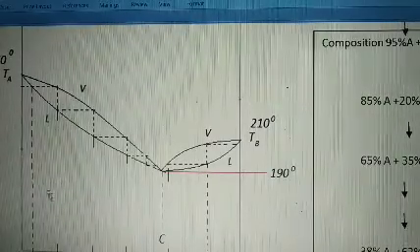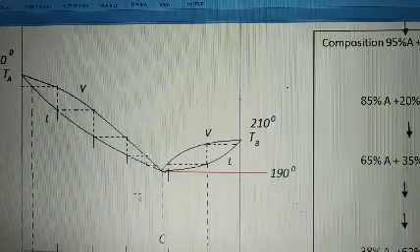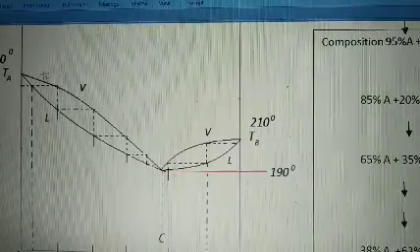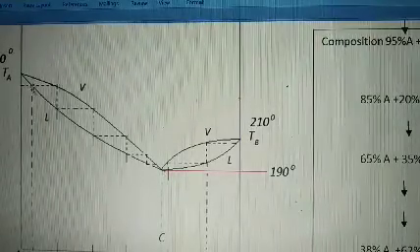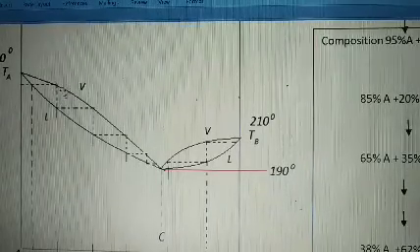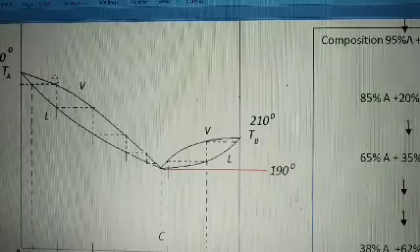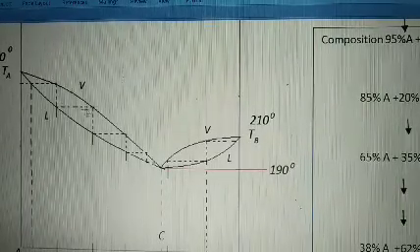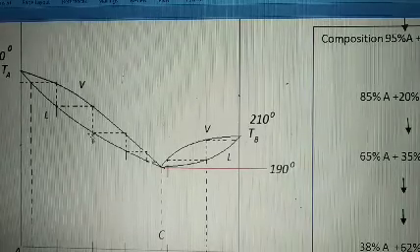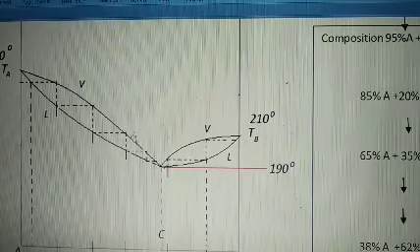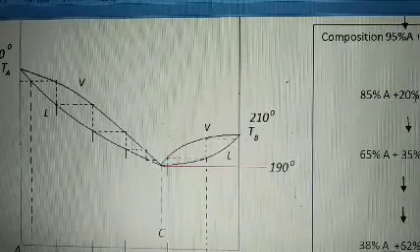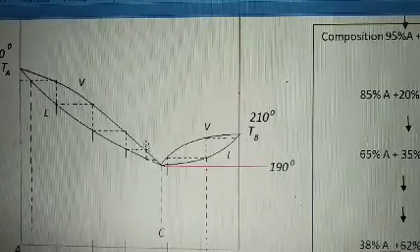Now this is a simple discussion of how we are reaching toward this one. What is happening practically, let us discuss that. As I move here, the vapors will be richer in B. Again condensed, again vaporized, again they are richer in B, because the A composition is continuously decreasing and the composition of B is going to increase.